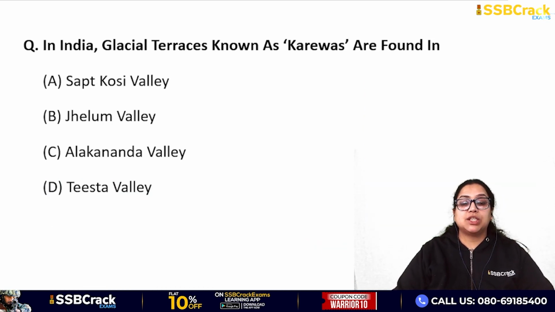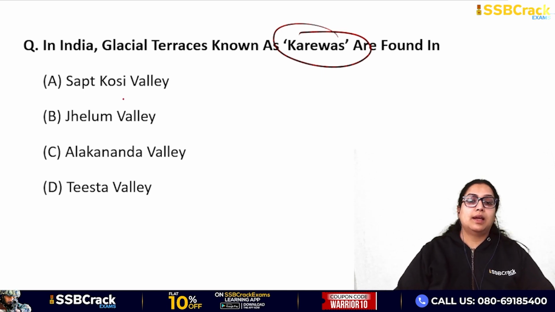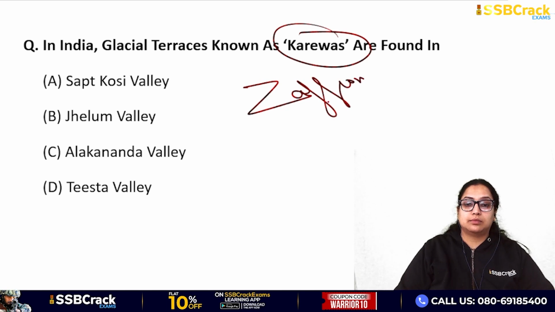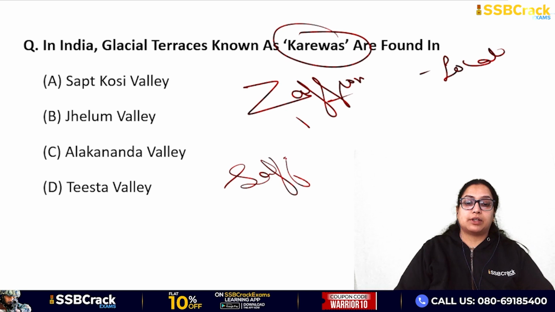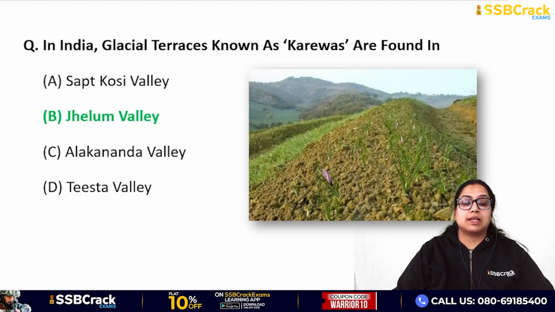In India, glacial terraces known as karewas are found in Saptkoshi Valley, Jhelum Valley, Alaknanda Valley, and Teesta Valley. Karewas. And they are very famous for one thing that is called the saffron. Kesar. ठीक है लेकिन locally वहाँ पे क्या कहते हैं saffron. Correct? So the answer is Jhelum Valley, Jammu Kashmir.